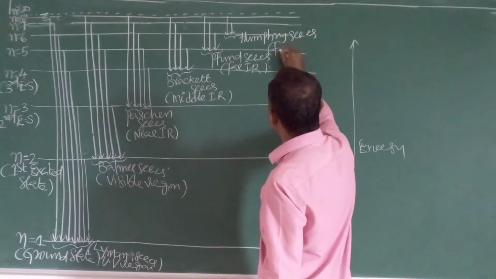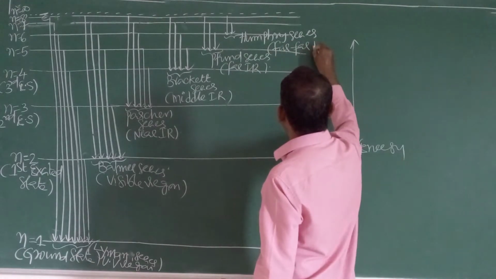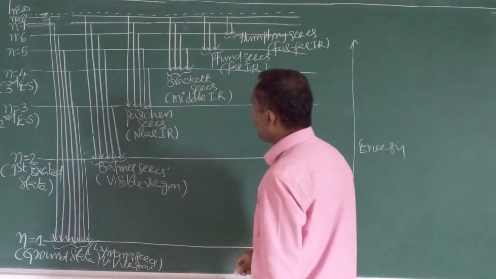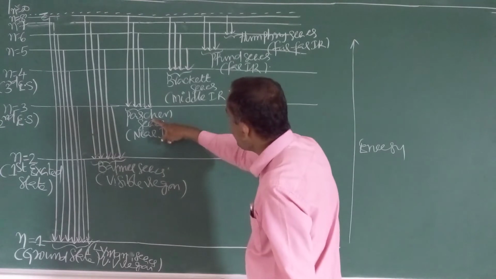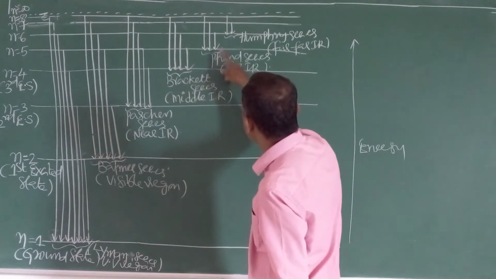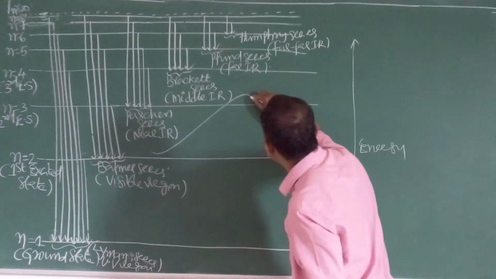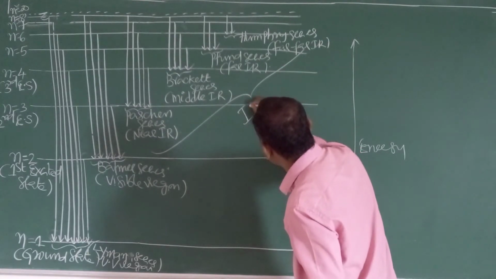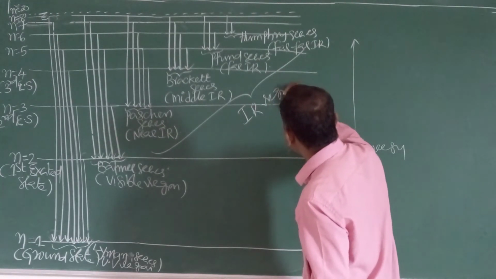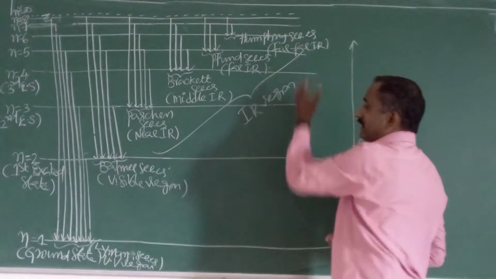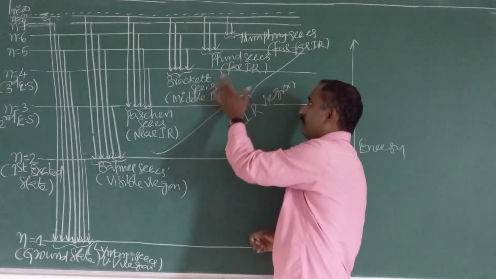Far IR. That means Paschen series, Brackett series, Pfund series and Humphreys series are observed in the IR region. IR is further classified into different types: near IR, mid IR, far IR.